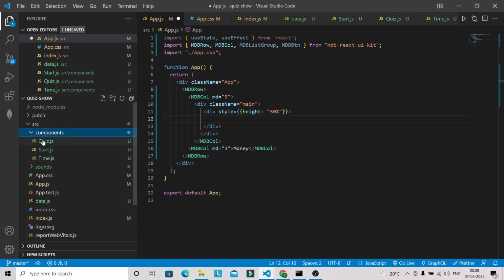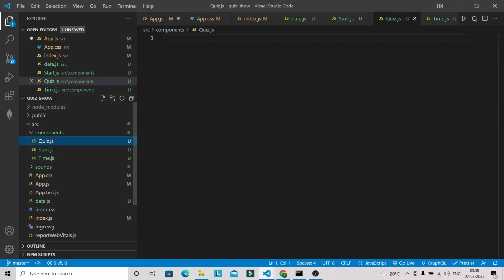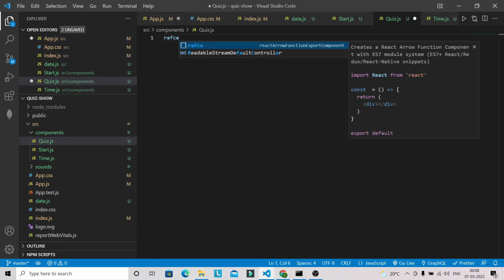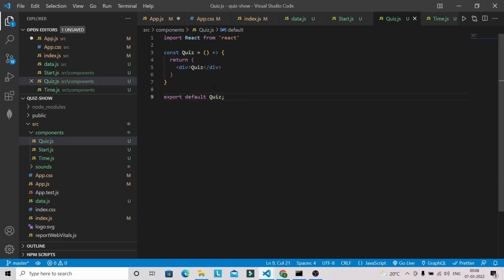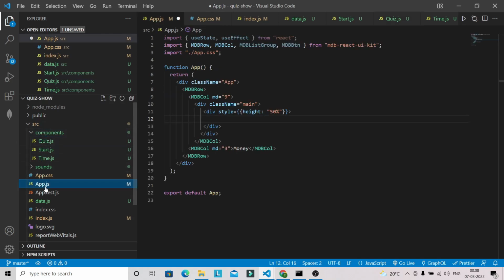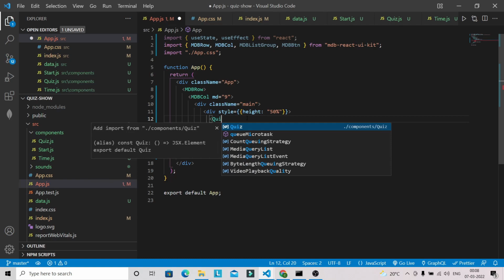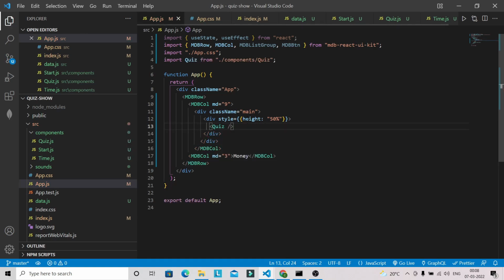As you can see, I already have the quiz file here. So let's generate a snippet over here, save this one, and go to the app.js file, and here I'm going to use our quiz component. So let's bring the quiz component. Now let's go to the browser. You can see that we are able to see the quiz here.